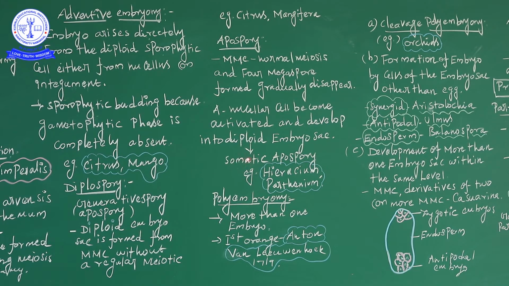What is somatic? Somatic means body cell. Examples are Hieracium and Parthenium. The example plants are also very important in this topic.